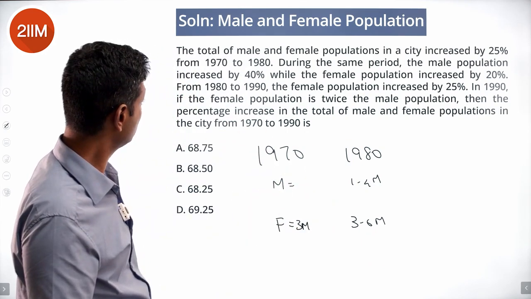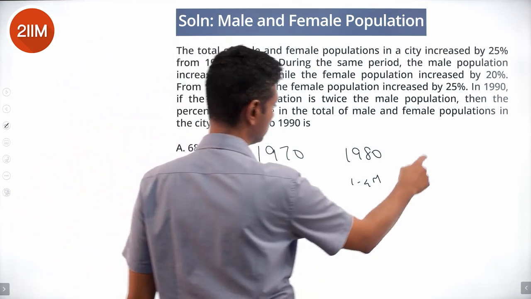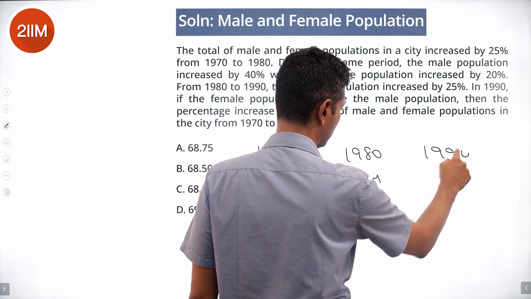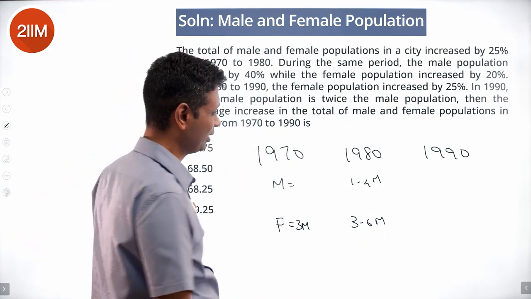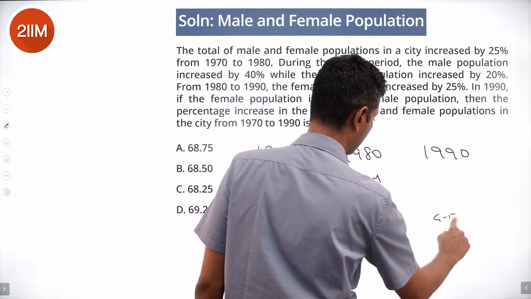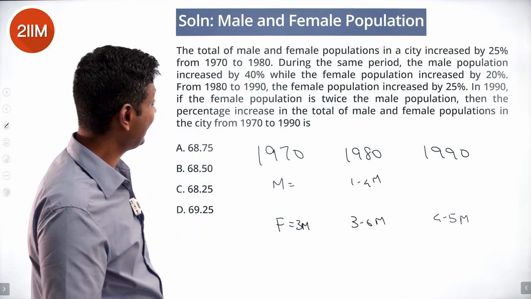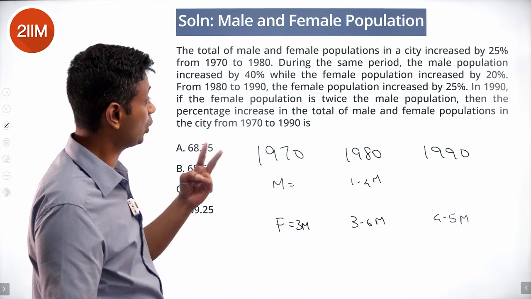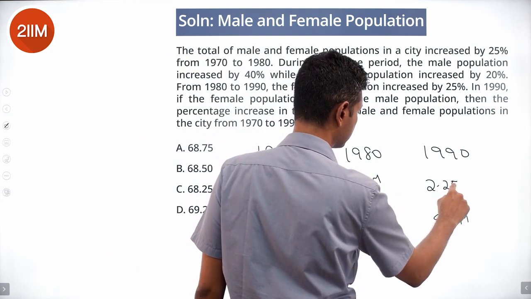1980 to 90, the female population increased by 25%. 1990, this increased by 25%. 25% is 1/4, that is 0.9M. This goes to 4.5M. Nice. In 1990, the female population is twice the male population. The male population should have been 2.25M.